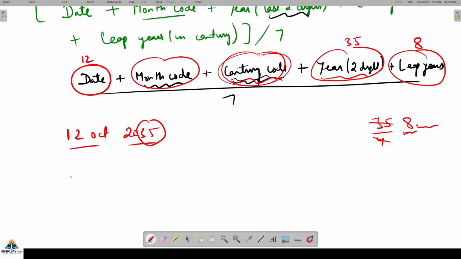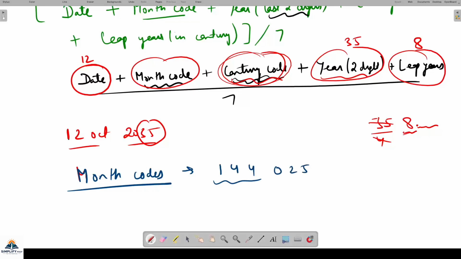ठीक है, तो मंथ कोड कैसे इसमें देते हैं, जस्ट रिमेंबर it is by some — I'm using a different pen. Month code. Months are given certain codes. They are based on 144, है ना, ऐसे याद रखो. This is the 12 square. Then there is 025, that is the 5 square. Then there is 036, that is the 6 square. And then there is 146, है ना, इसमें दो ऐड हो गया. So that is giving you.